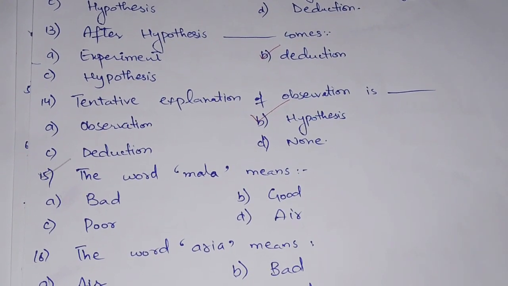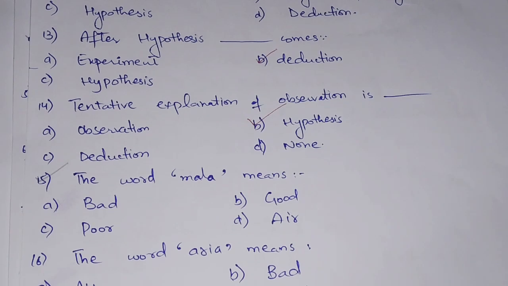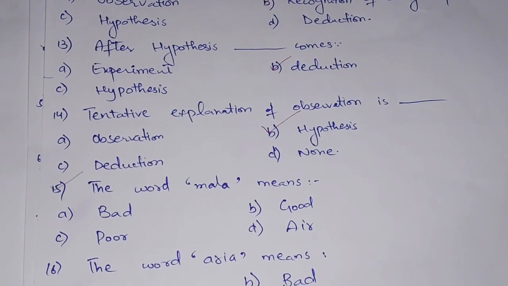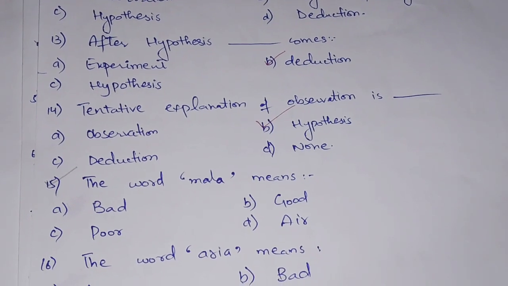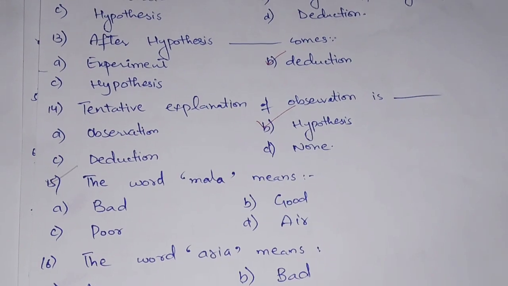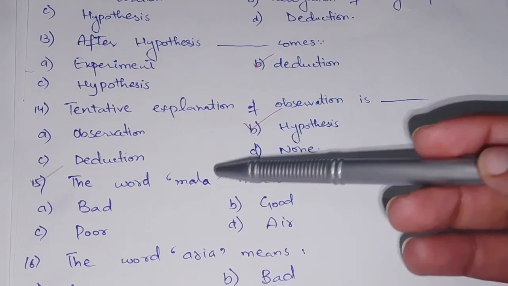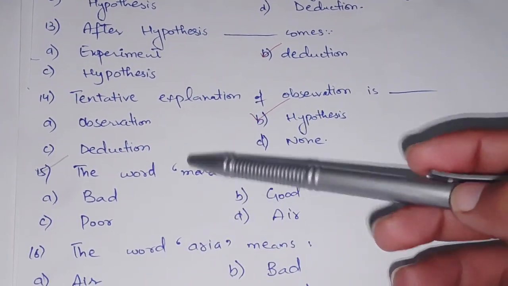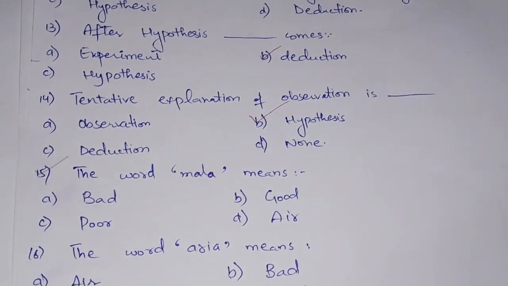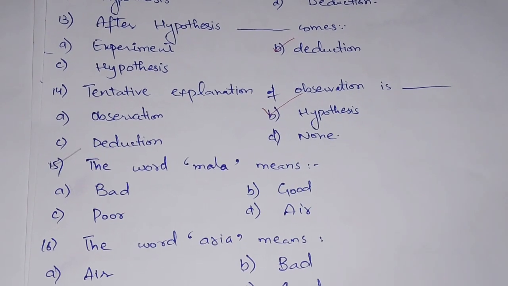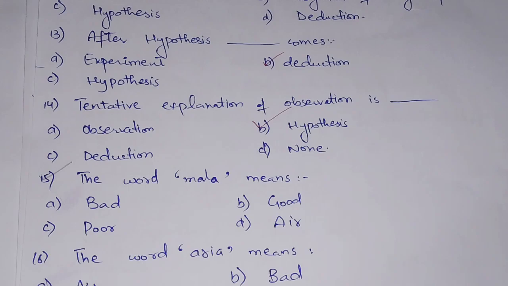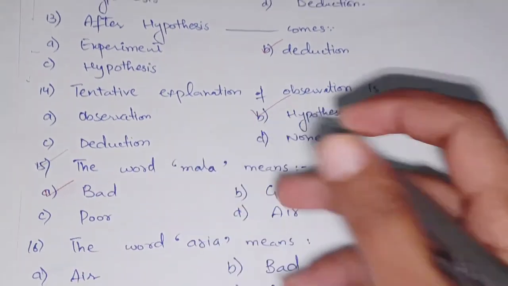MCQ number 15, the word mala means. Basically this MCQ is from the topic malaria, and the word malaria is divided into two. Here is the word mala and the area is after that, so we have to discuss the first part, which is mala. So what does mala mean? Option A bad, option B good, option C poor, and option D air. So the word mala means bad, so option number A will be the correct option.